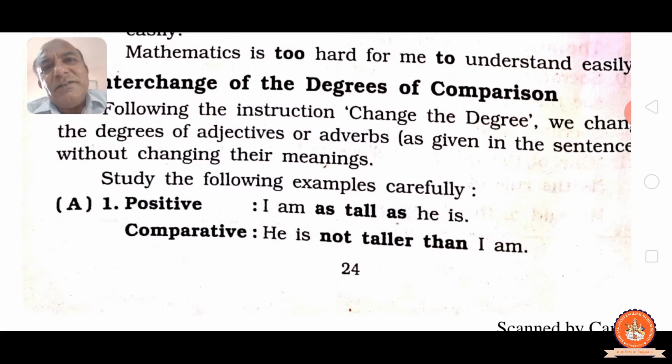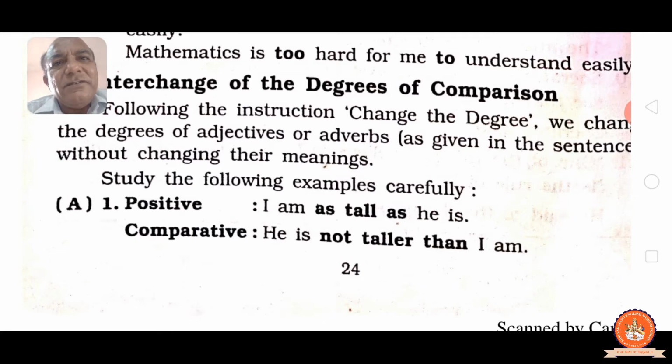The positive sign is, you know, as or so as, and the first form of the adjective. In the positive, either as or so as is coming, and in between it the main adjective comes. I am as tall as he is. Tall is the adjective. Adjective definition: an adjective is a word which adds some meaning to the noun.